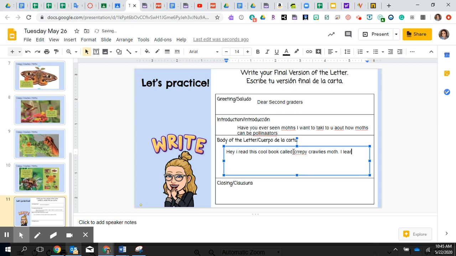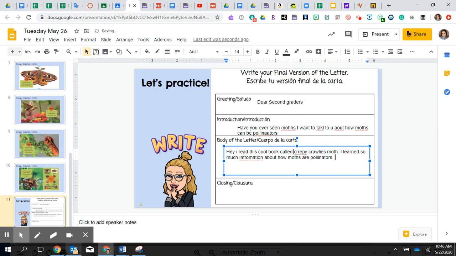I learned so much information about how moths are pollinators. Moths have antennas.